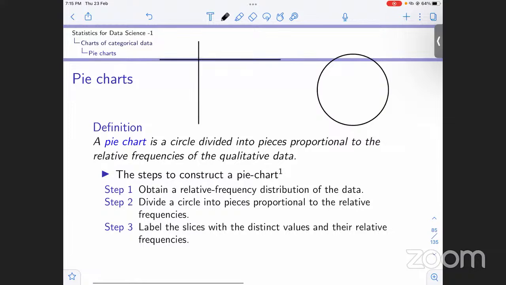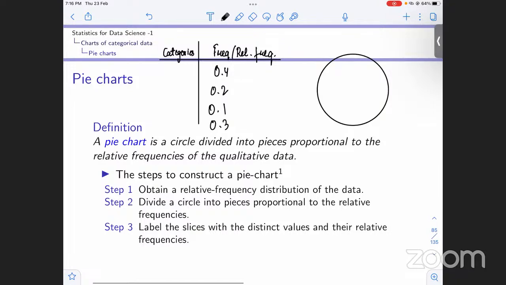For example, these are the categories, and then we have those frequencies or relative frequencies. Say we have the values 0.4, 0.2, 0.1, 0.3.